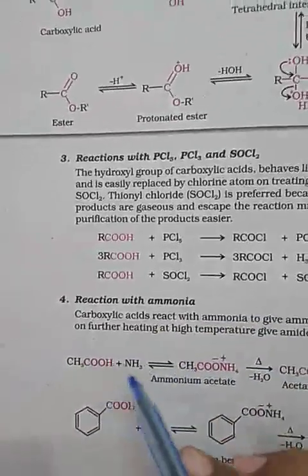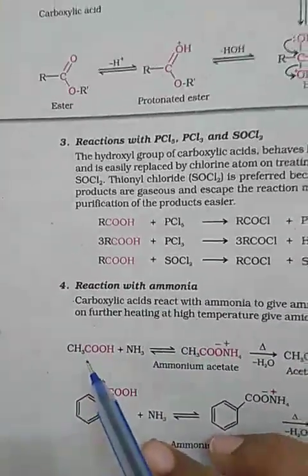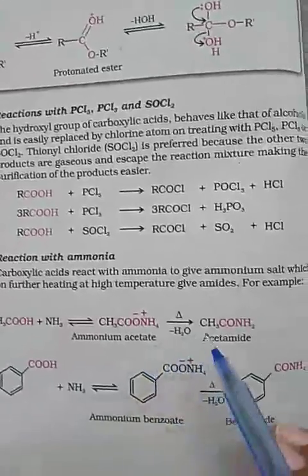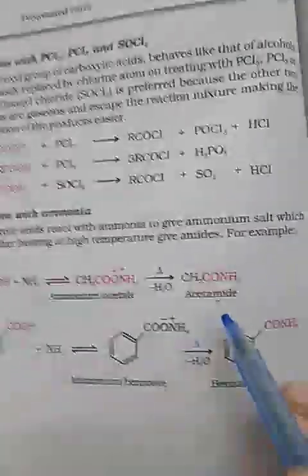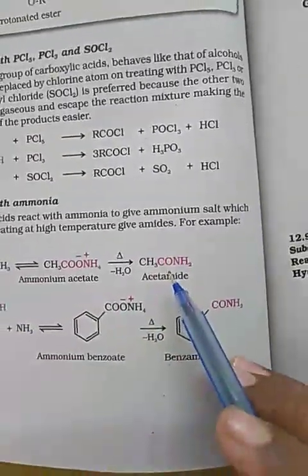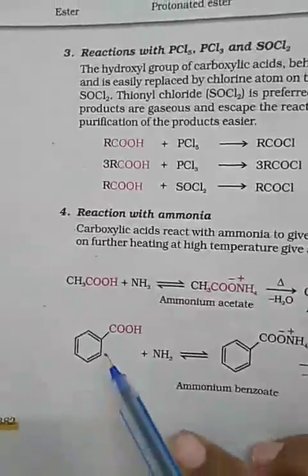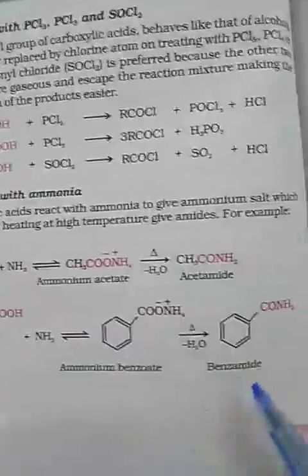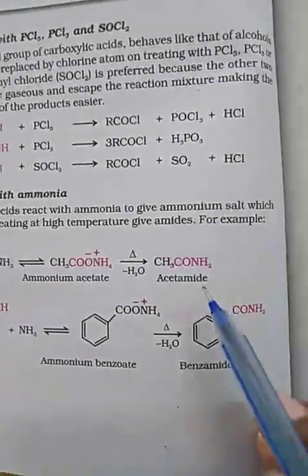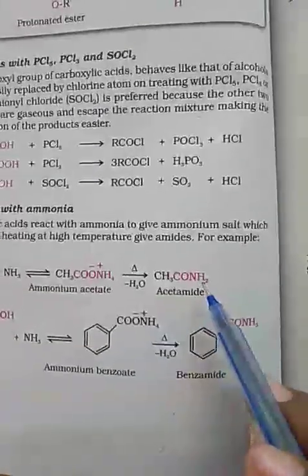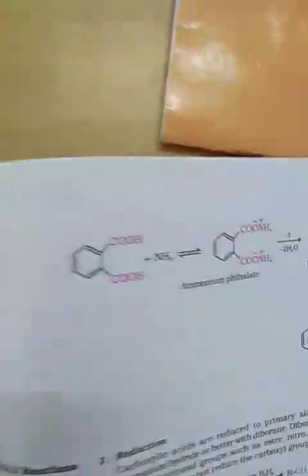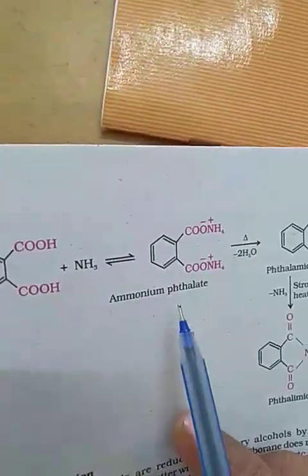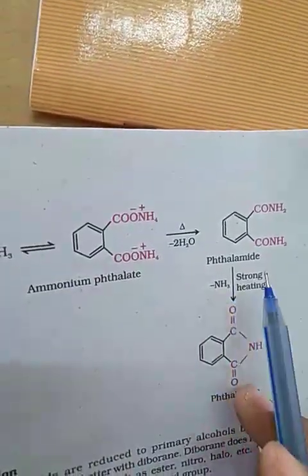Now reaction with ammonia, NH3. If you take any acid, you get ammonium acetate, and that will turn into acetamide. We will do this also in organic chemistry practicals. Benzoic acid treated with ammonia gives ammonium benzoate, and you are getting benzamide. In our organic practicals we will do acetamide and benzamide also. Further, you can see phthalic acid with two COOH groups gives ammonium phthalate, and you are getting phthalamide.